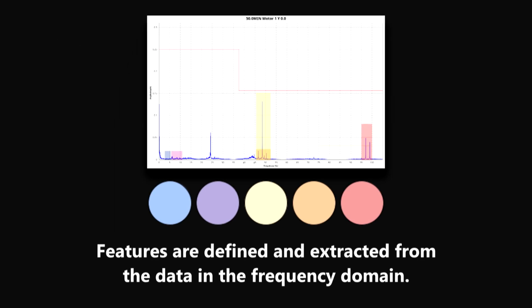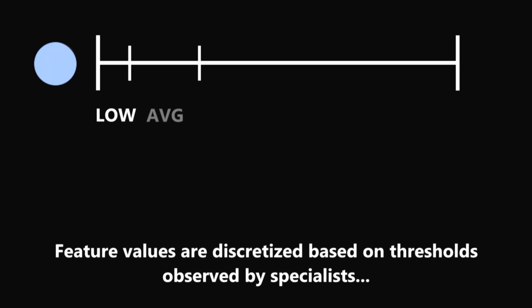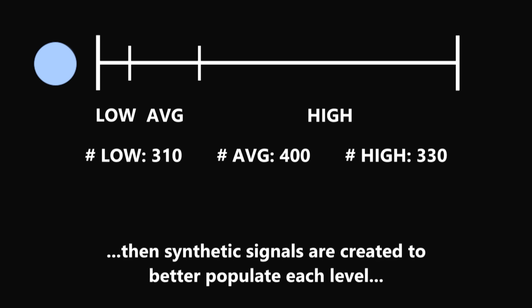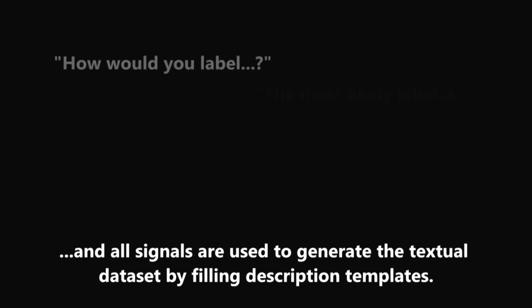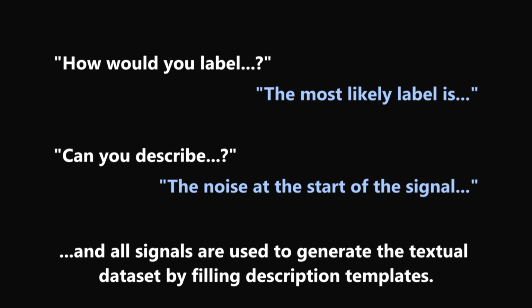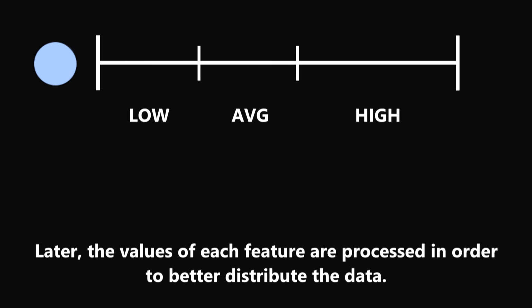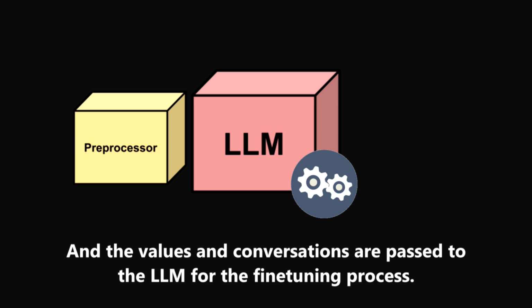Features are defined and extracted from the data in the frequency domain. Feature values are discretized based on thresholds observed by specialists. Then synthetic signals are created to better populate each level. And all signals are used to generate the textual dataset by filling description templates. Later, the values of each feature are processed in order to better distribute the data, and the values and conversations are passed to the LLM for the fine-tuning process.